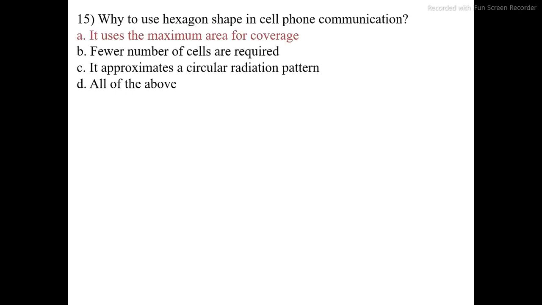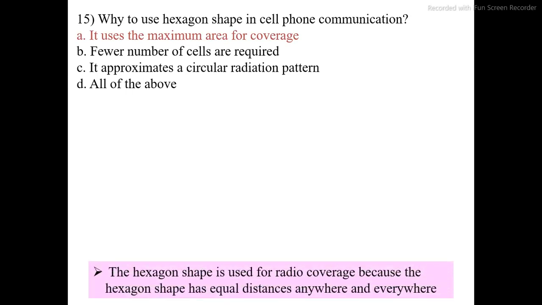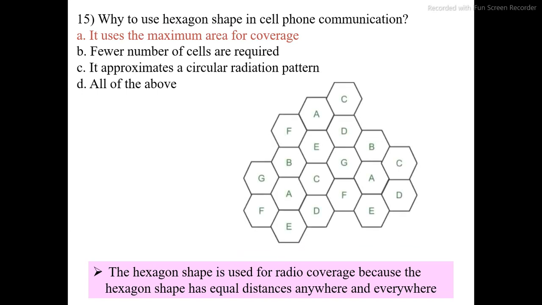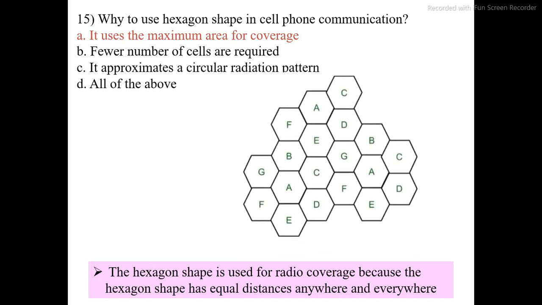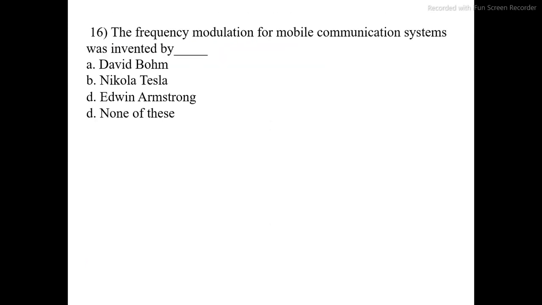The correct option is A, it uses the maximum area for coverage. The hexagon shape is used for radio coverage because it has equal distance anywhere. Go to the next question.